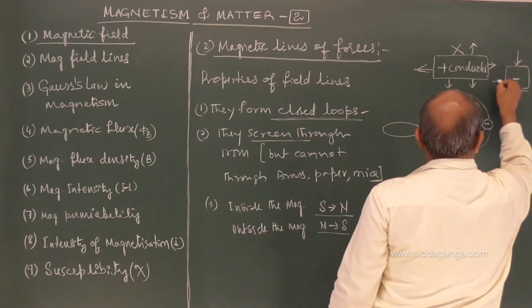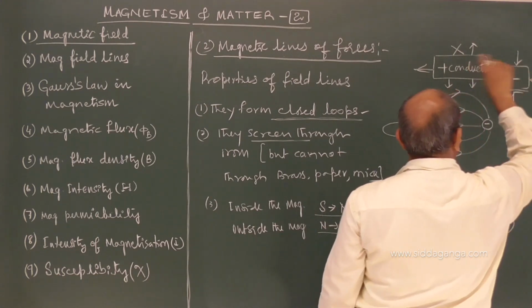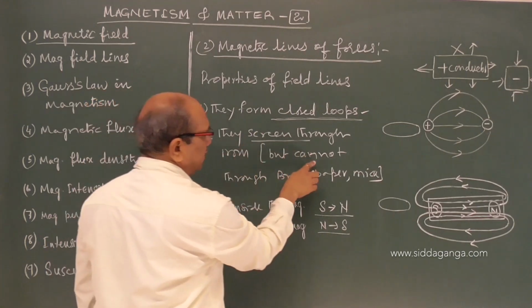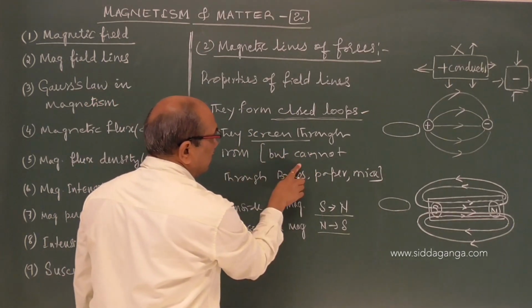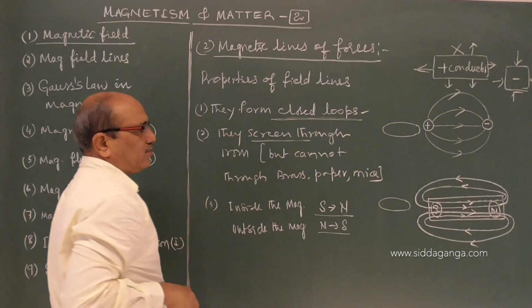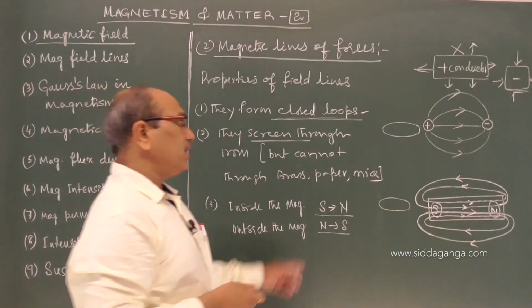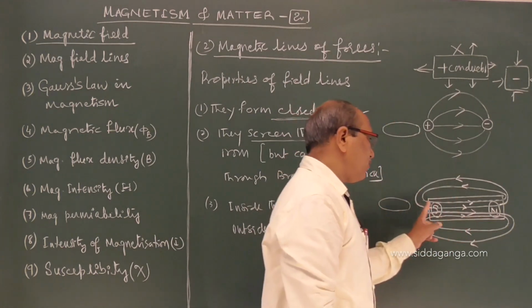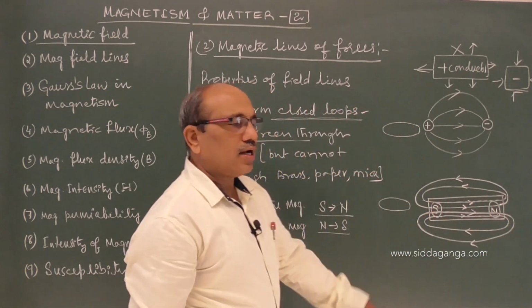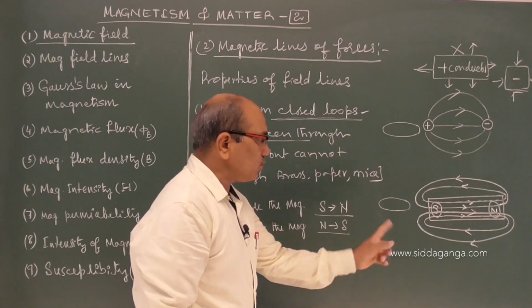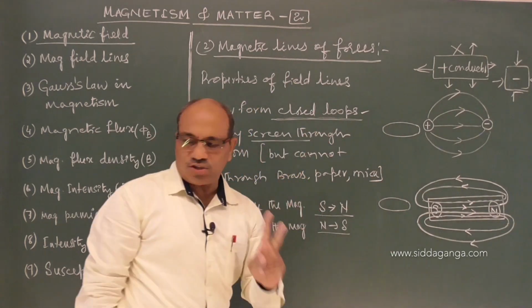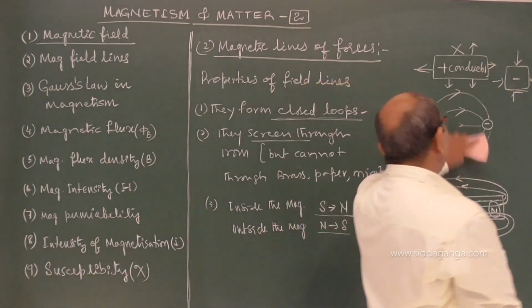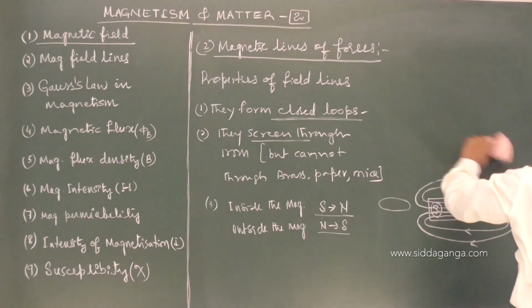They cannot pass through the conductor. But magnetostatic field lines pass through the magnetic material or magnet, inside from south to north and outside from north to south, forming a closed loop. These are the two basic differences compared to electrostatic field lines.